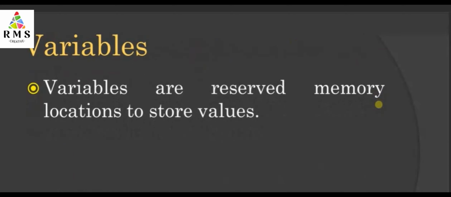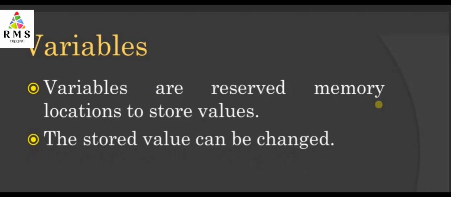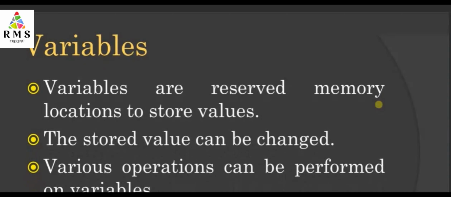What are the variables? Variables are the reserved memory locations to store the values. Friends, sometimes we are saying, for example, we are having 10 centimeter length of a line. So length is a variable. Likewise, we can assign different variable names and we can assign the value according to our situation, and we can use it in our programs. So the stored value can also be changed. Various operations can also be performed on the variables.